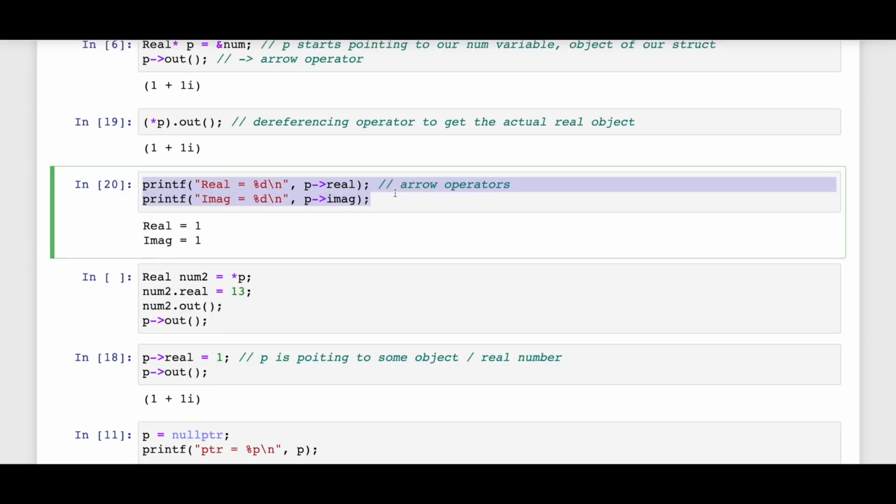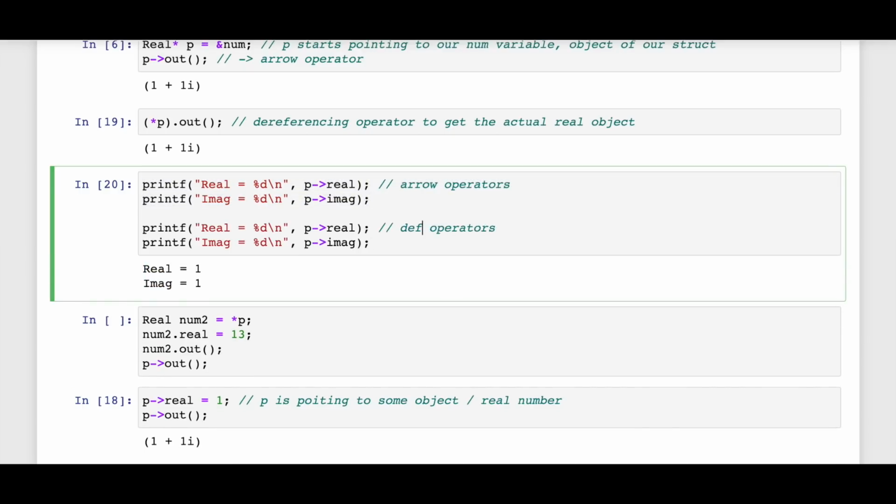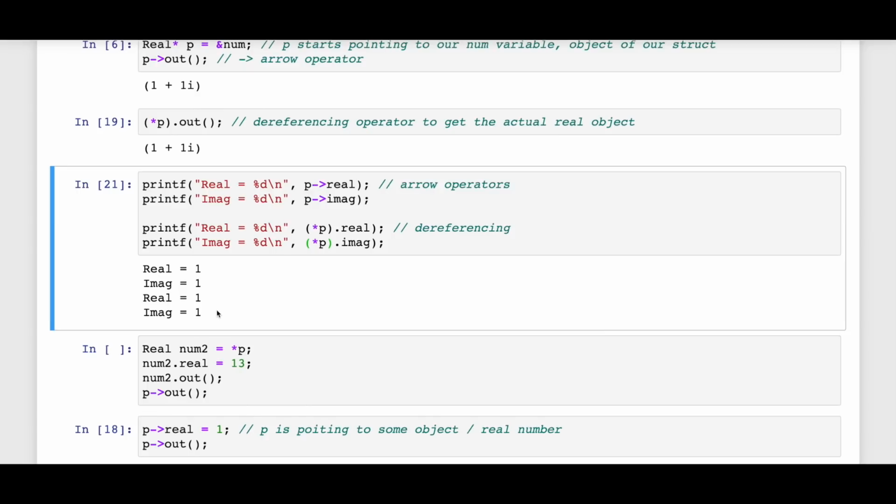You can in fact do the same with dereferencing, and I'm not making sure the spelling is correct now, but yeah, so you can do something like this. Now if you run this, it's working the same.